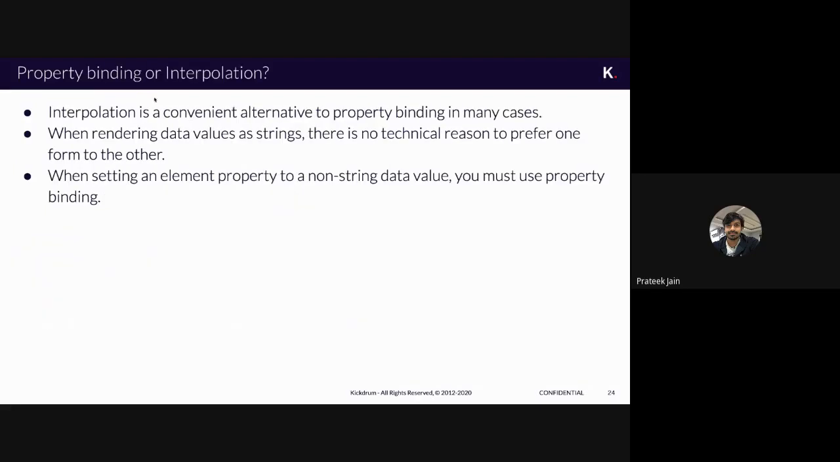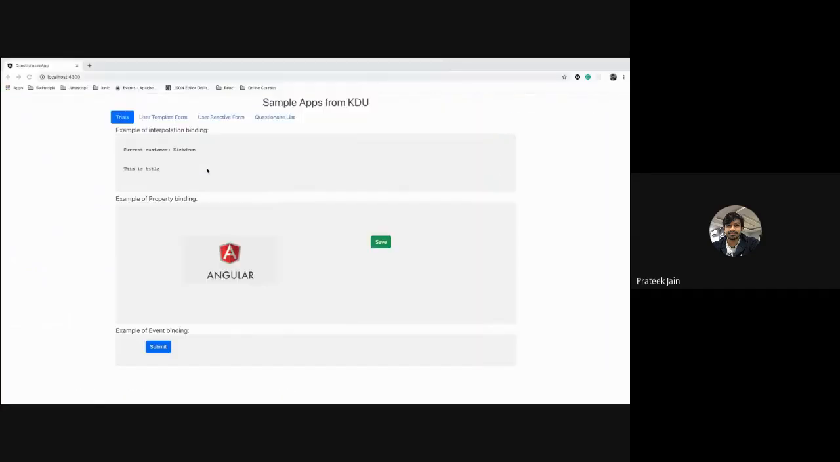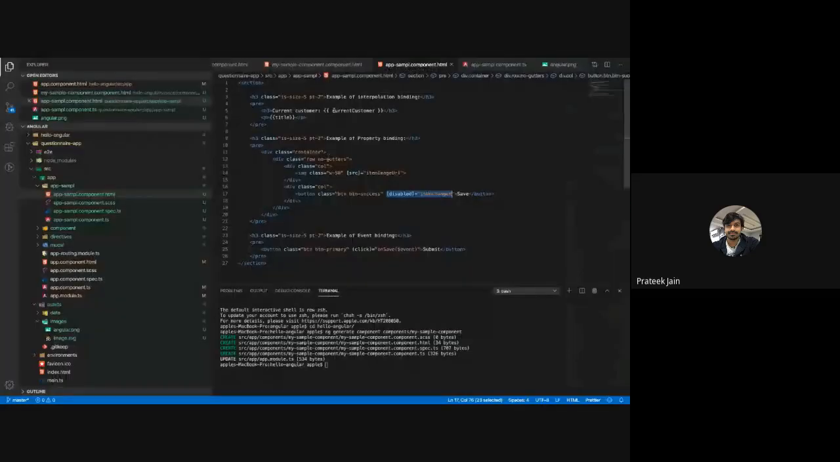So what is the difference between property binding and interpolation? When do we use property binding and when do we use interpolation? You might not have this question right now, because the same thing can be done in both cases. But the very important difference is that interpolation, as I told you, always works when you have a string value. The data type of that variable should always be a string.